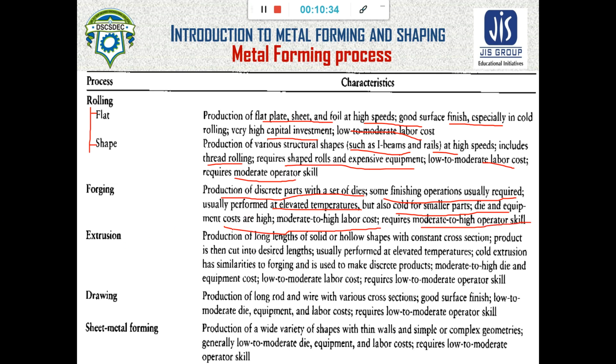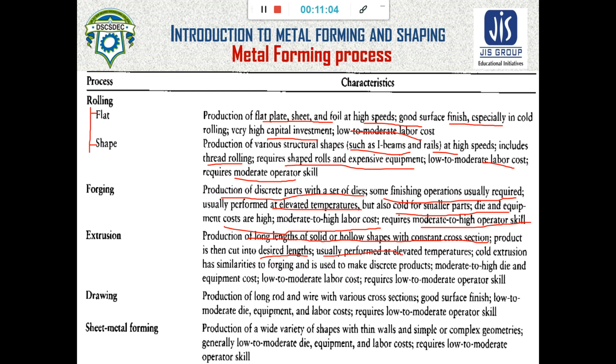Next is extrusion. Extrusion is used for producing long lengths of solid and hollow shapes with constant cross section. It produces a continuous product, which can be cut to the desired length afterwards.